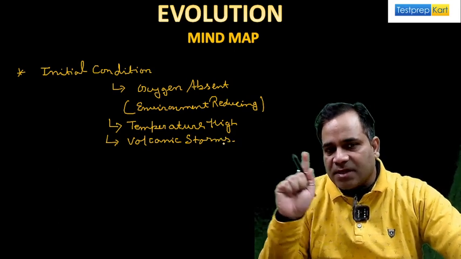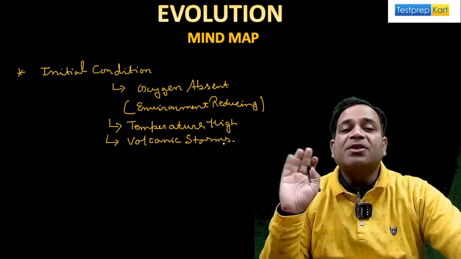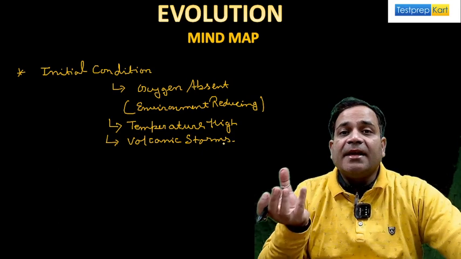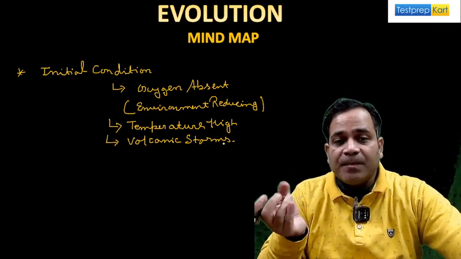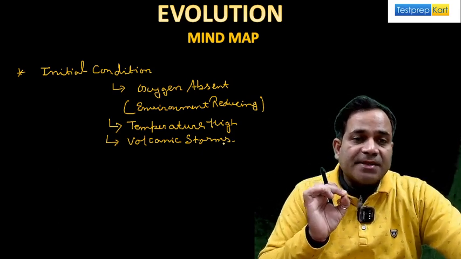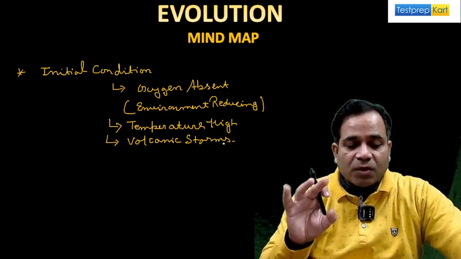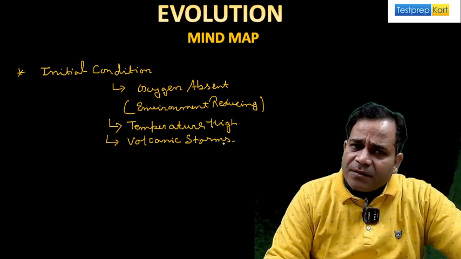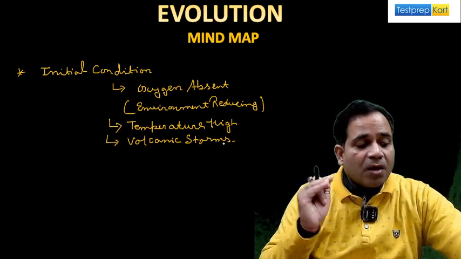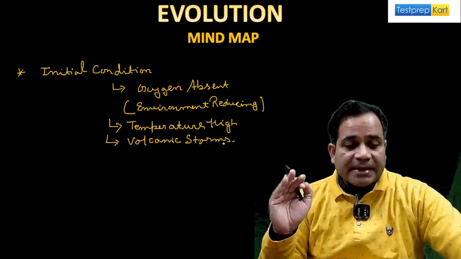The first thing, that is oxygen absent. Second thing, temperature high. Third one, that is volcanic storms will form, my dear. Right? So these all are the very basic things that are very important to understand, my dear. Correct? So see, the origin of the universe is clear. The origin of the atmosphere on Earth is clear.